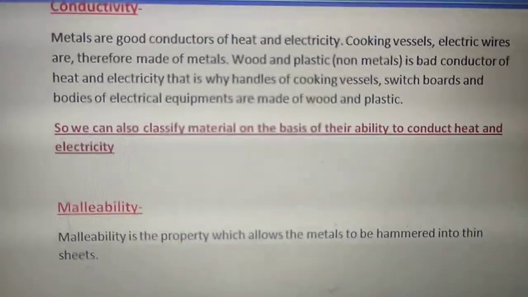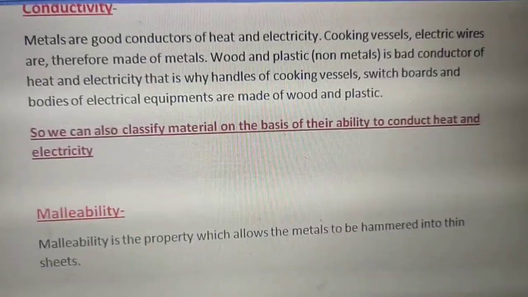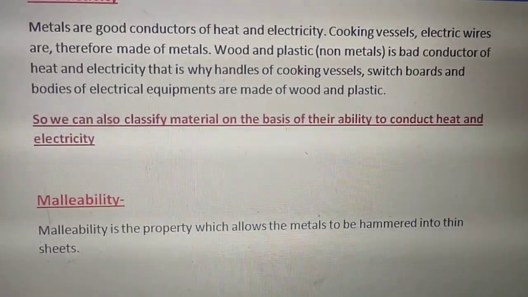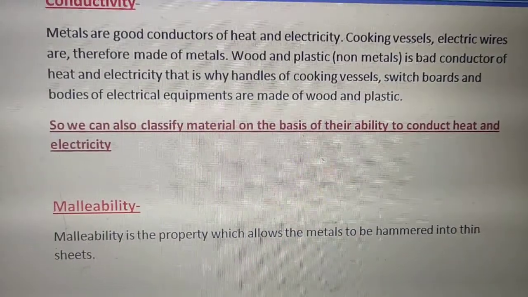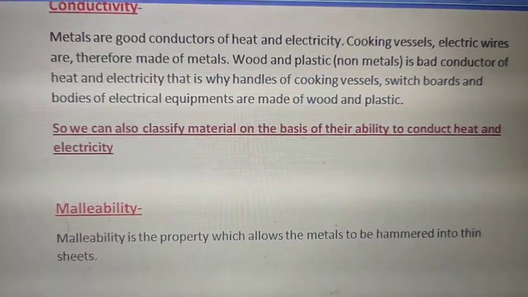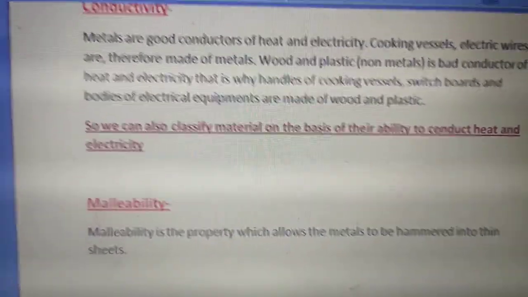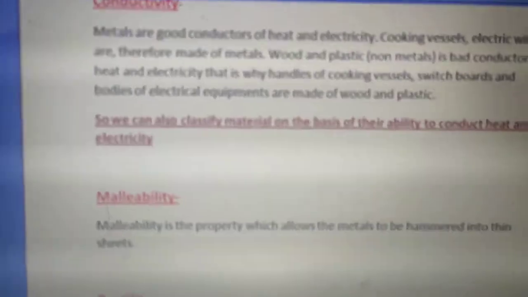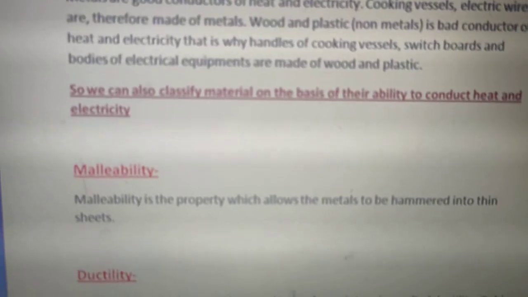So it is very important to cover those handles with plastic and wood, because these are bad conductors of heat, so we can easily hold them. That's why the switch is also made up of plastic, so that we cannot get electric current, right?